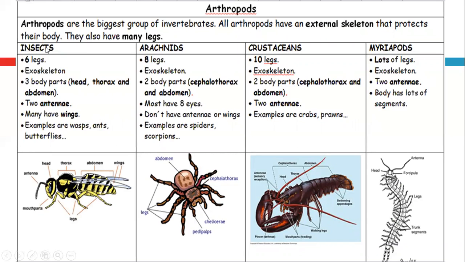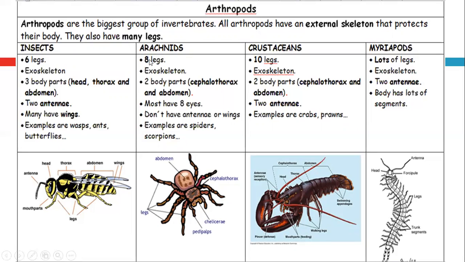And the insects, we will differentiate between them according to the number of legs, according to the body segments, according to the presence or absence of antennae, and according to the presence or absence of wings. So the first group, the insects, we have 6 legs. In arachnids, we have 8 legs, and in crustaceans, we have 10 legs, and in myriapods, they have lots of legs.